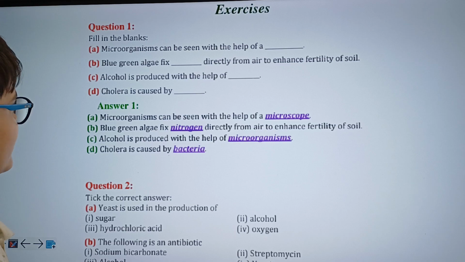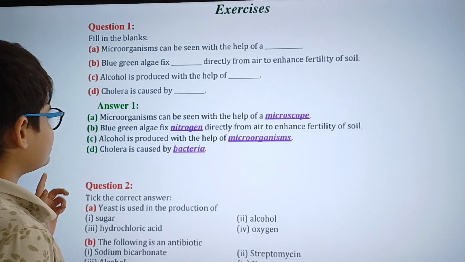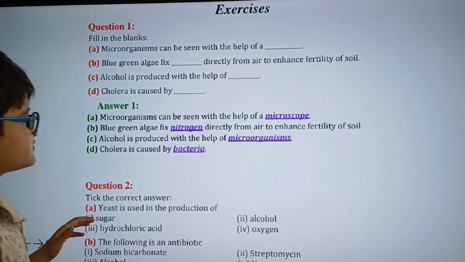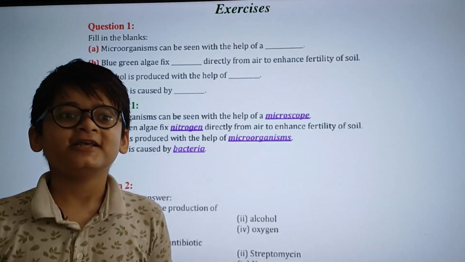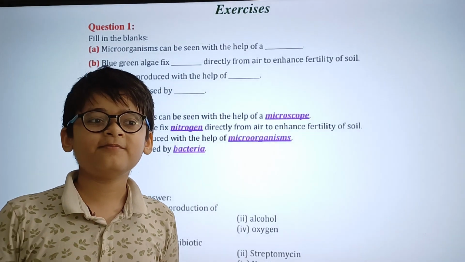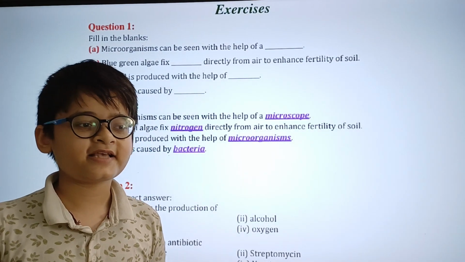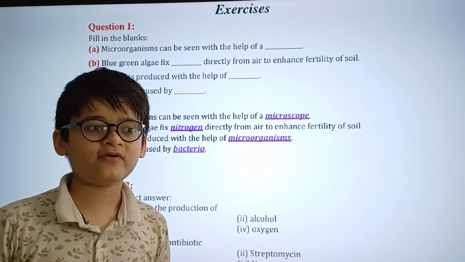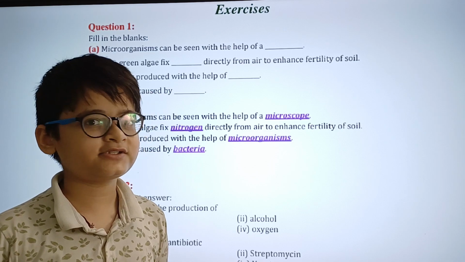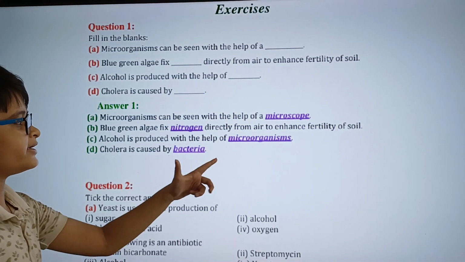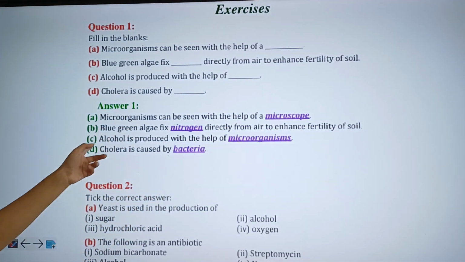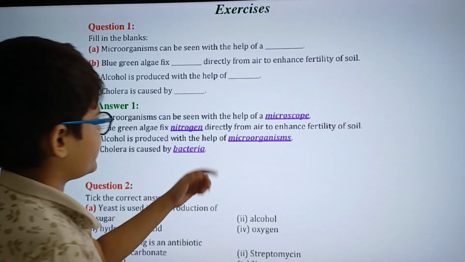Third question. Alcohol is produced with the help of dash. The answer for this question is alcohol is produced with the help of microorganisms. As we all know, yeast is the microorganism that is necessary for the production of alcohol and is used to create alcoholic beverages. And since yeast is a microorganism, the answer for this question will be microorganisms.